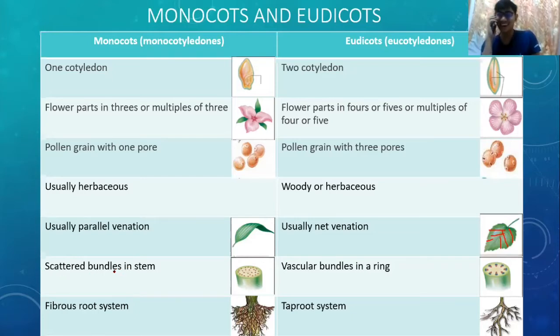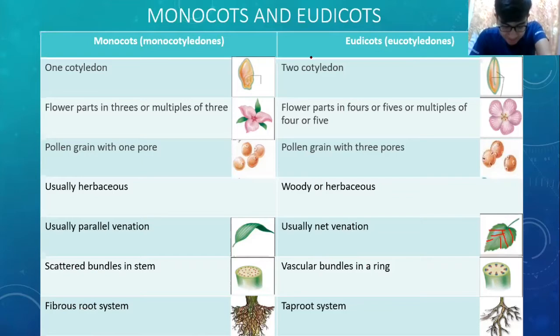Next, in monocots the vascular bundles are scattered in the stem, as you can see here, while in eudicotyledons the vascular bundles are in a ring form. Monocots have a fibrous root system, which consists of many branching roots that emerge from the base of the stem.